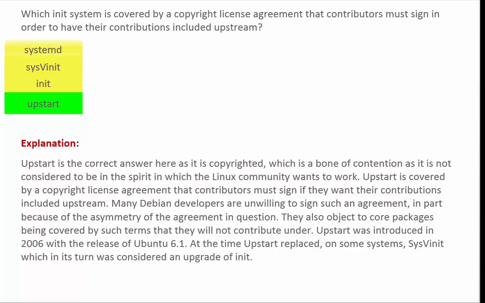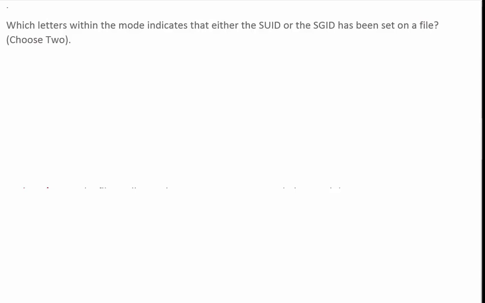Now we'll look at the next one. This one requires 2 correct responses. You'll see square answer boxes as opposed to the circular radio buttons of a single answer question. Which letters within the mode indicate that either the SUID or the SGID has been set on a file? Choose 2. In the file attributes, the SUID covers user permissions and the SGID covers groups.